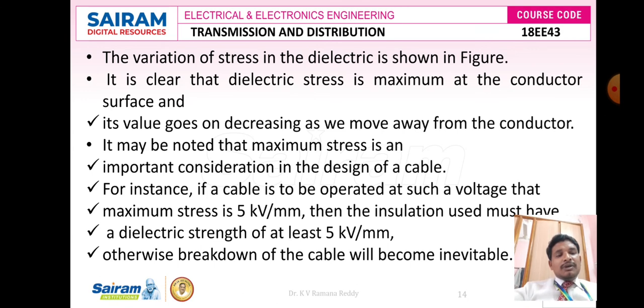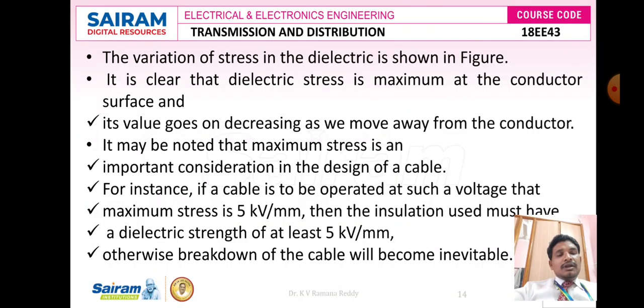Otherwise breakdown of the cable may take place. Therefore, maximum electrical stress takes place where the conductor is very near to the insulating media, and minimum electrical stress takes place at the outer surface area, after crossing the metallic sheath or lead sheath.